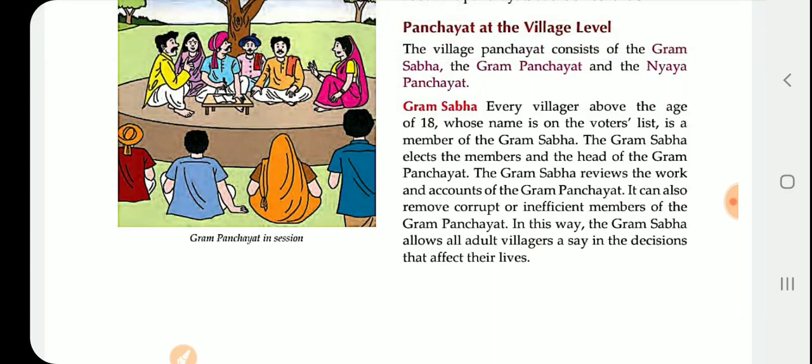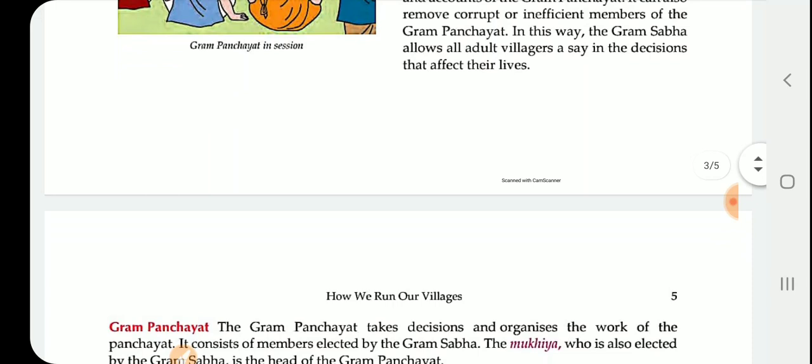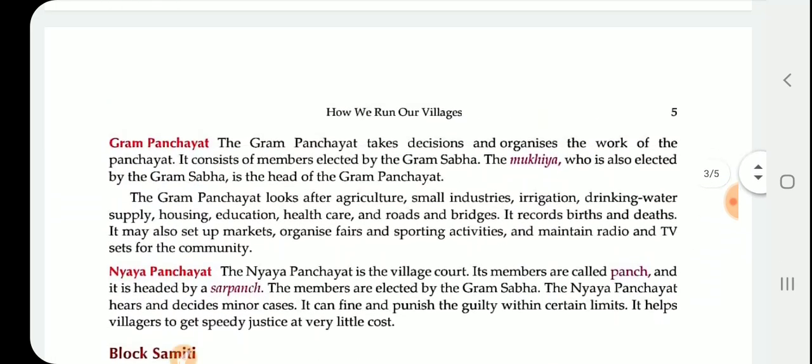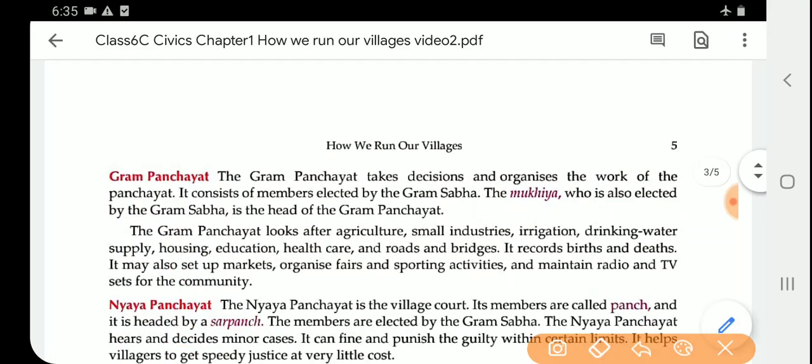In this way the Gram Sabha allows adult villagers a say in the decisions that affect them, and they can share their problems.